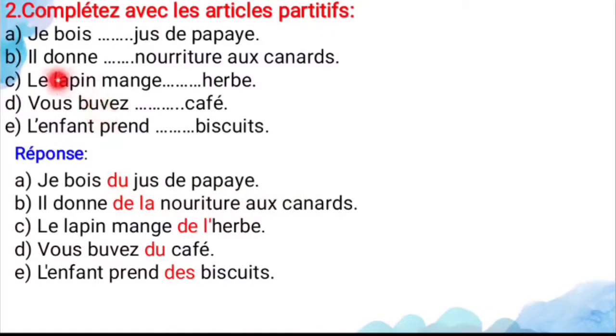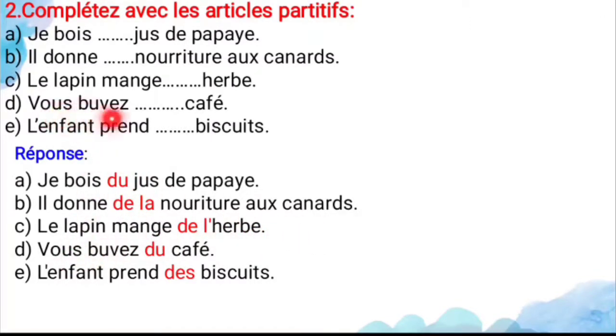And next, il donne dash nourriture au canard. So nourriture is a feminine noun. For the feminine noun you can use de la. So il donne de la nourriture au canard. It means he gives some food to the duck. And next, le lapin mange dash herbe. Here herbe begins with a vowel, that is a mute h. For that you can use de l'. So the rabbit eats some herbs.